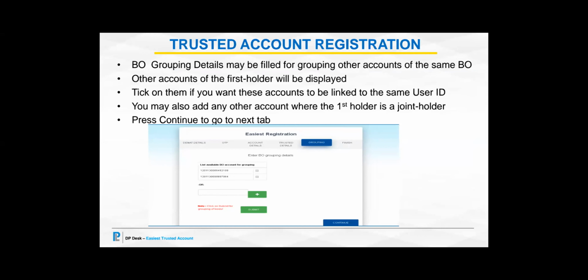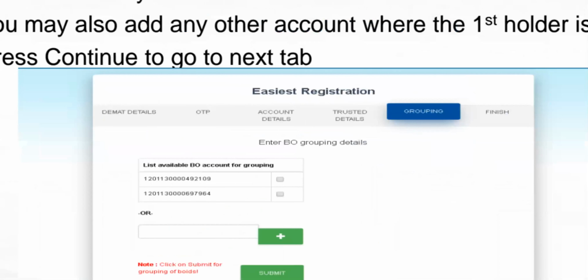Okay, if you see the screen, you can see two existing account numbers of the client. So you have to just tick on those boxes, whichever you wish to link to this user ID. There is no hard and fast rule. If you do not wish to link it, you can just ignore those tick marks and press on the submit button.